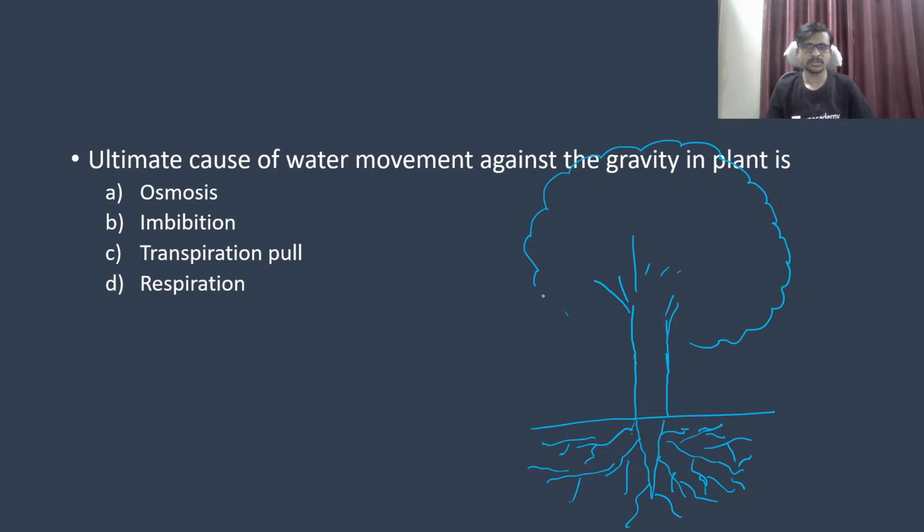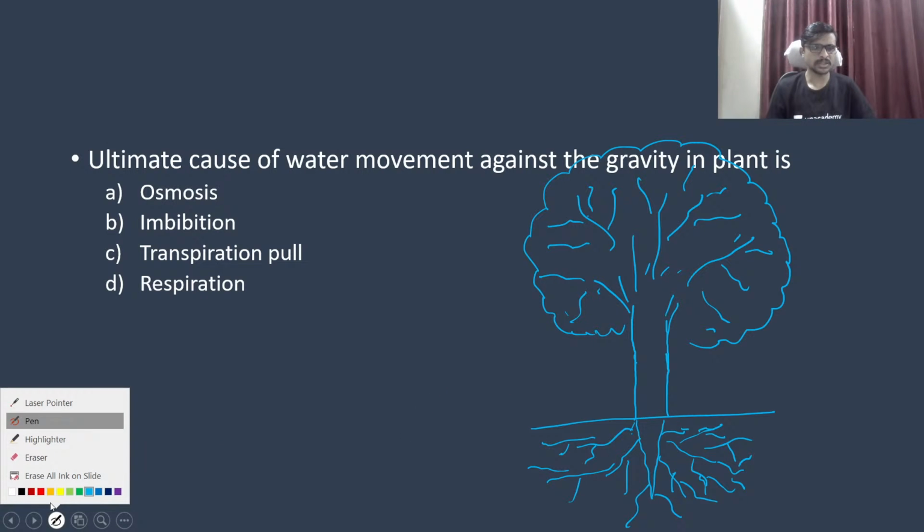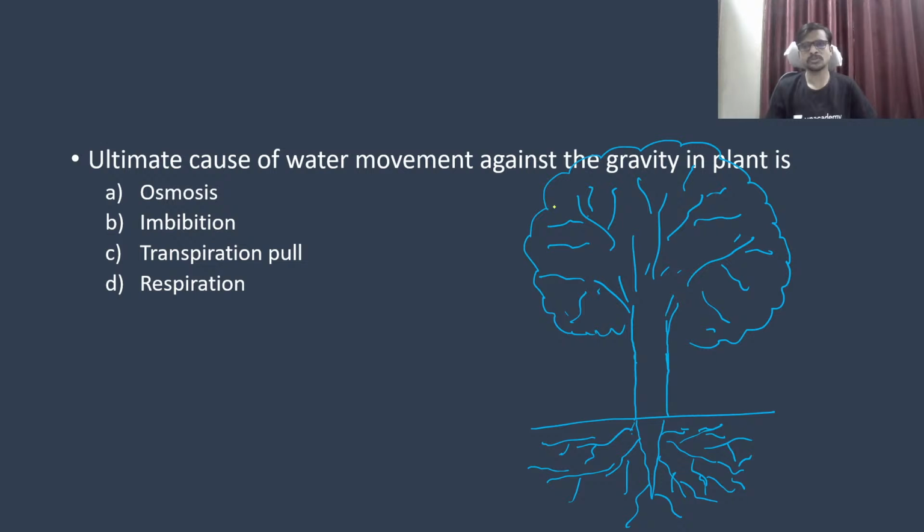Okay, so for the sake of understanding we are going to try it. So don't look at it as technically correct or incorrect. Okay, so this is a plant, for example. We know it is filled with water. Okay, so the water is coming from here, enters into the root, and finally moves toward the upper portion of a plant.